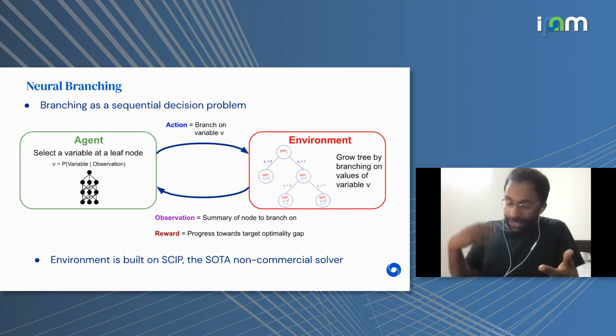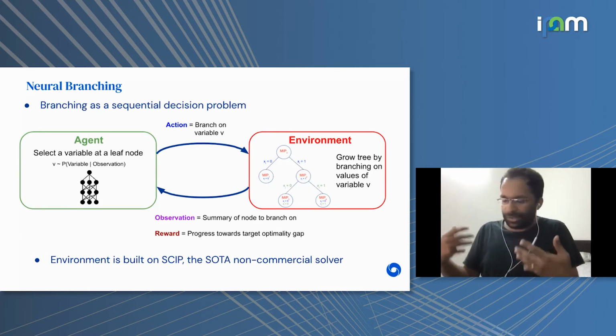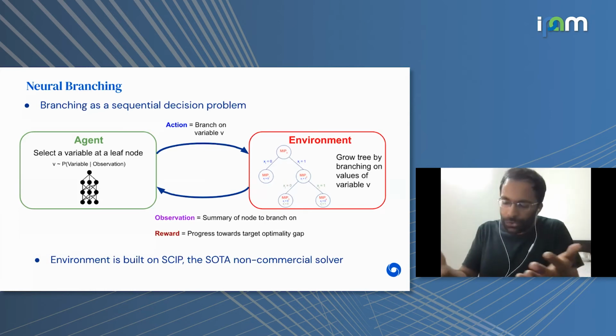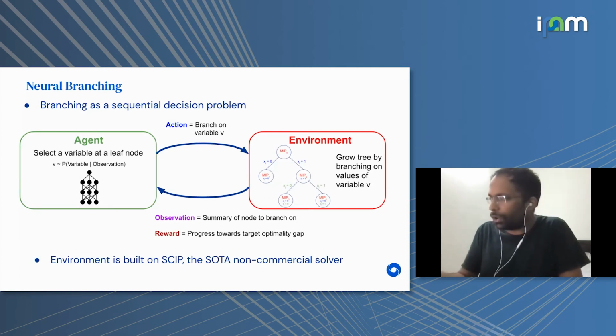Given an agent's action, it would carry out that branching action on the current search tree, and then it would send a summary of that updated search tree back to the agent, and again the process repeats. And the reward here is how much closer each action took you to proving the optimality gap